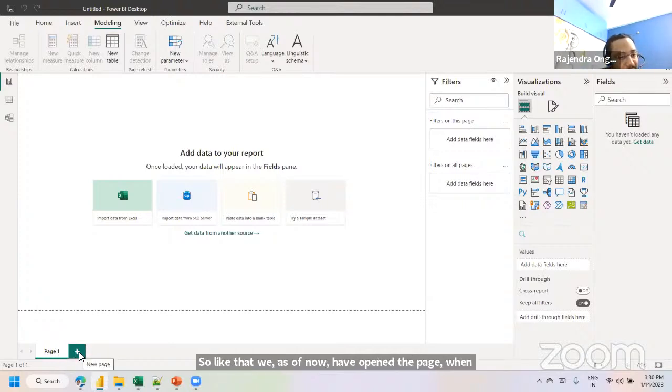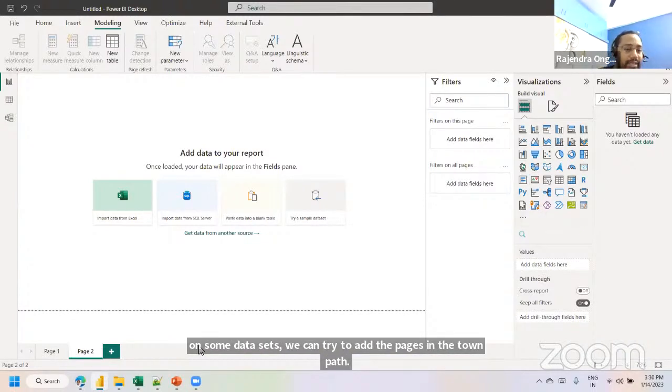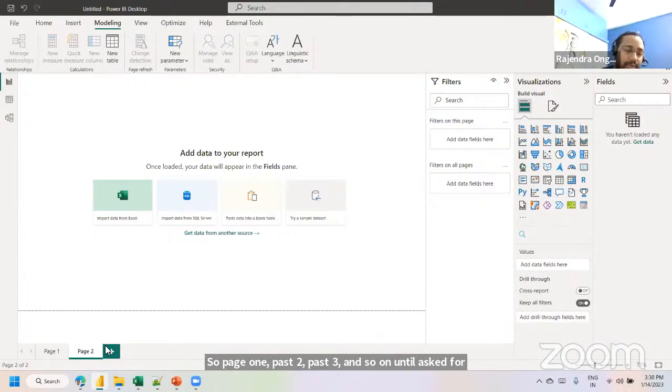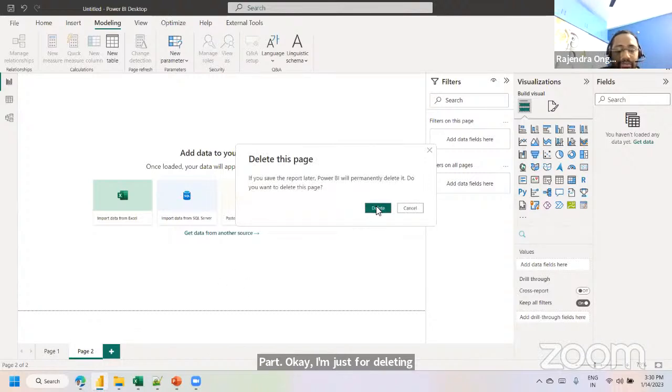If you are trying to design one more page based on some data sets, we can add pages at the bottom: page one, page two, page three, and so on, as per the requirement. There is no limitation, so we can add multiple pages as per your requirement. I'm just deleting it: right-click, delete this page.